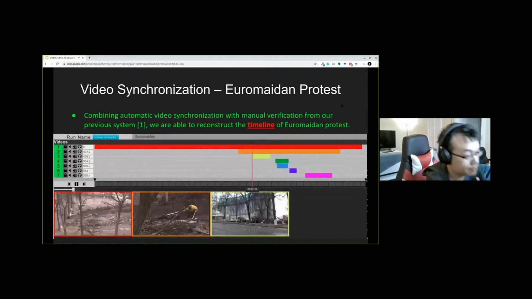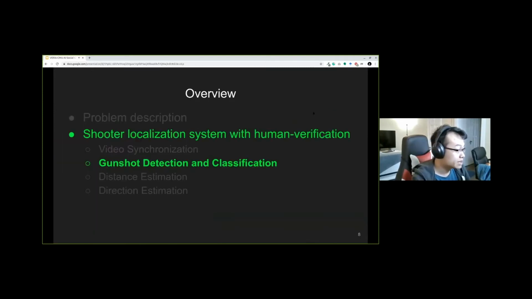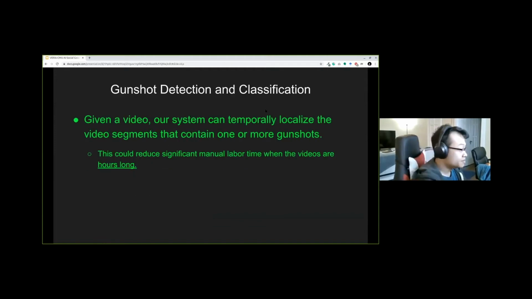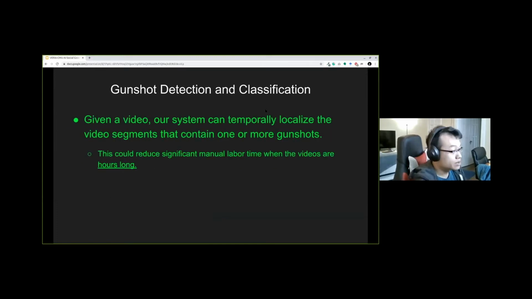So we have these videos synchronized, and then we apply our gunshot detection and classification system. Given the video, our system can temporally localize the video segments that contain one or more gunshots. This could reduce significant manual labor time when the videos are hours long.